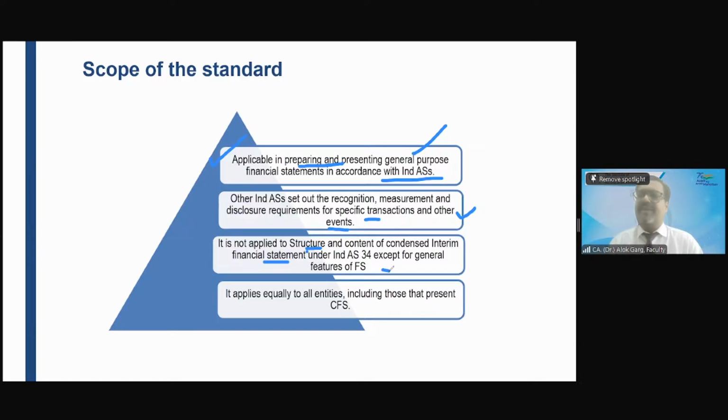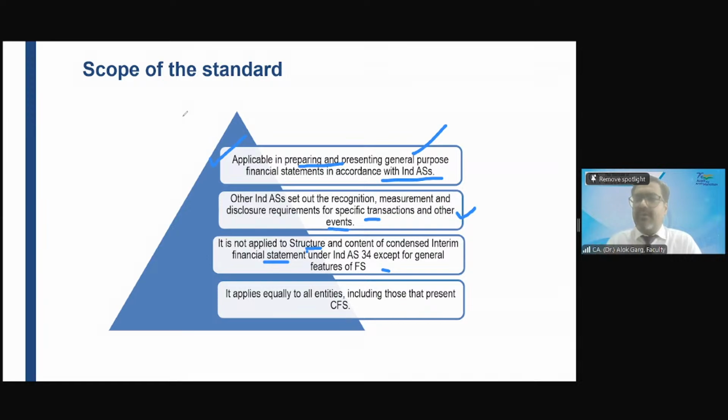Friends, you know, all the listed companies are publishing their results on a quarterly basis. Are you aware? All the listed companies? Yes, as per the SEBI LODR requirement, all the listed companies are required to prepare their financial statements on an interim basis. They need to publish their results also. They are filing their financial statements on an interim basis. You are aware of this, right? Okay.